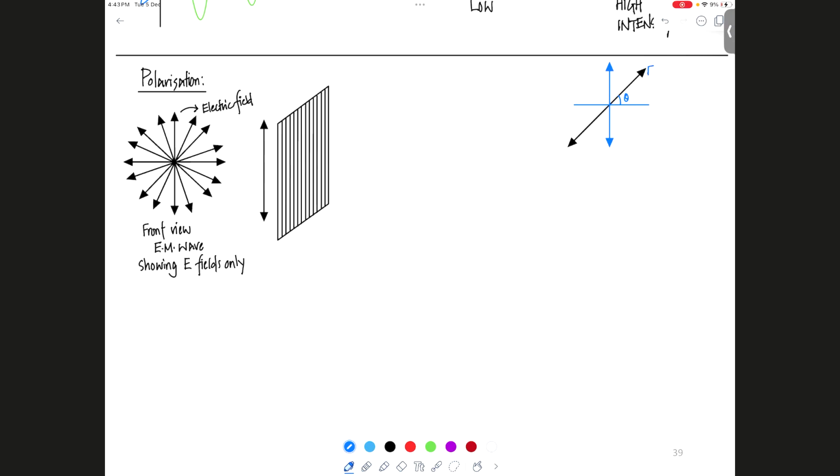Can you tell me what the vertical component would be? If this is E, is it sin theta or cos theta? Vertical is sin theta. So E sin theta. So this E sin theta will be able to pass through. My question for you is, as the theta decreases, does more of it pass through or less of it pass through? Less. Because if you break a vertical line into components, the smaller the angle, the smaller this component gets. Think of sin 0. What is it? 0. Or sin 1, a very small number.